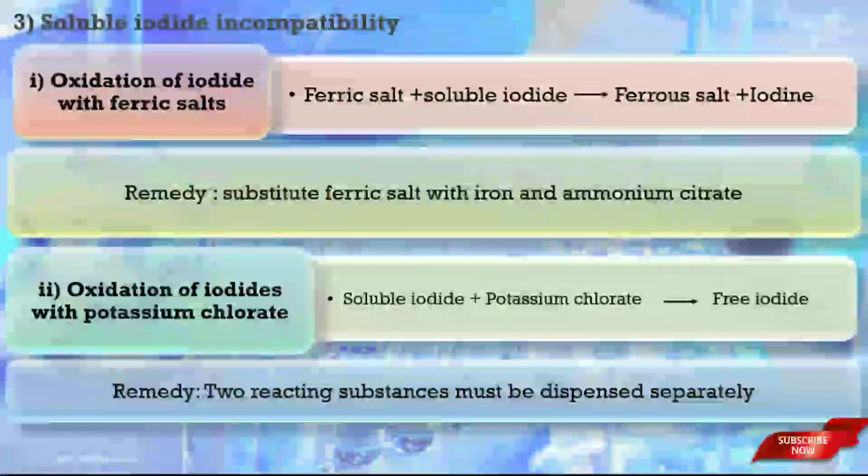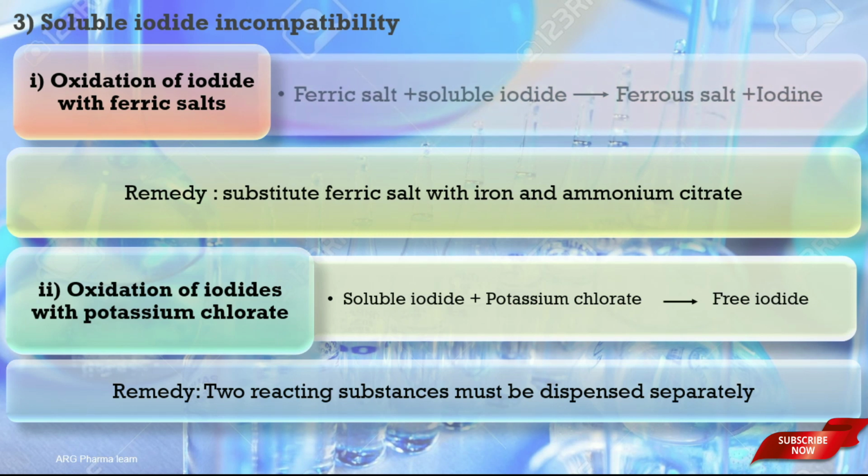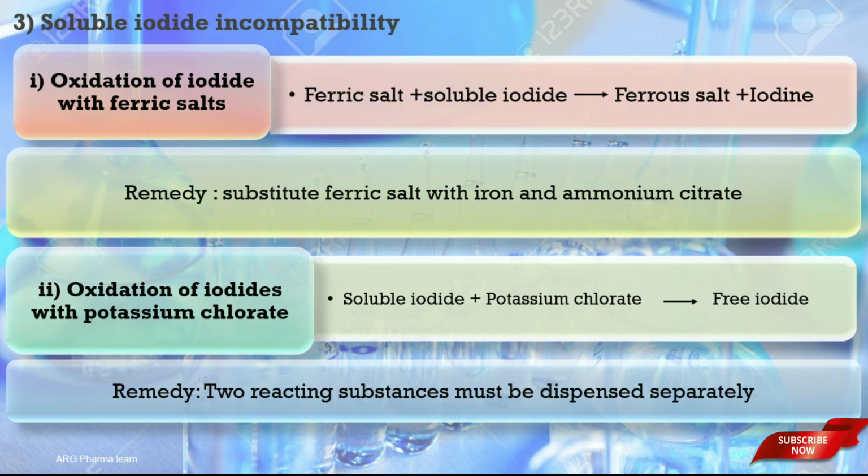Next one is soluble iodide incompatibility. It has 3 subtypes. Among these 3, the first one is oxidation of iodide with ferric salt. Ferric salt is converted into ferrous salt when it reacts with soluble iodide. To prevent this incompatibility, the prescriber may substitute the ferric salt with iron and ammonium citrate. The iron is converted into an organic compound which does not yield ferric salt.